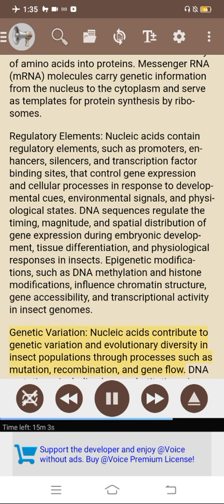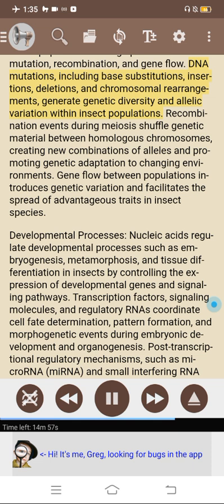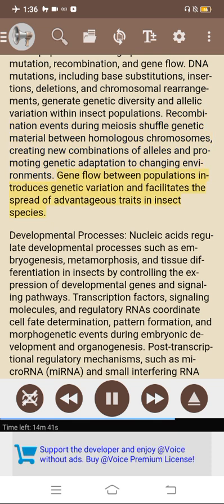Genetic variation. Nucleic acids contribute to genetic variation and evolutionary diversity in insect populations through processes such as mutation, recombination, and gene flow. DNA mutations, including base substitutions, insertions, deletions, and chromosomal rearrangements, generate genetic diversity and allelic variation within insect populations. Recombination events during meiosis shuffle genetic material between homologous chromosomes, creating new combinations of alleles and promoting genetic adaptation to changing environments. Gene flow between populations introduces genetic variation and facilitates the spread of advantageous traits in insect species.